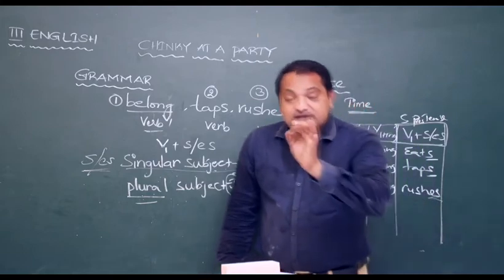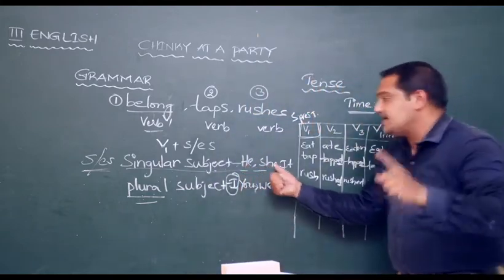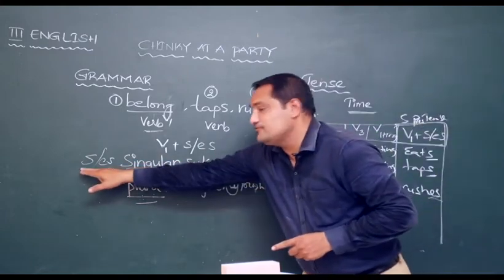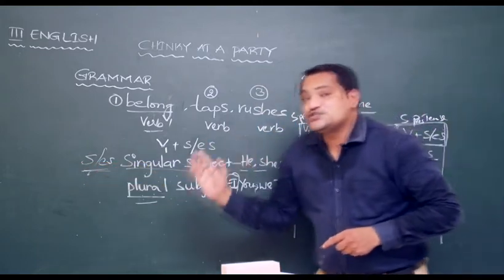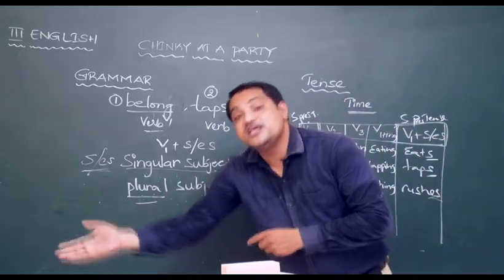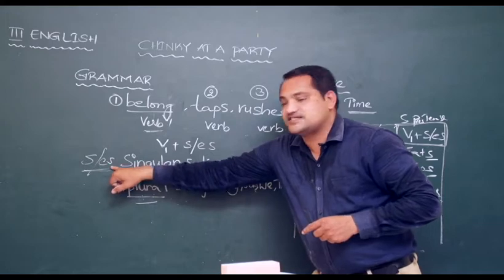She sweeps her room every day. She is singular. So when we have singular, what do we have to do? Add S or ES. She sweep or she sweeps? She sweeps. He, she, it, add S or ES.